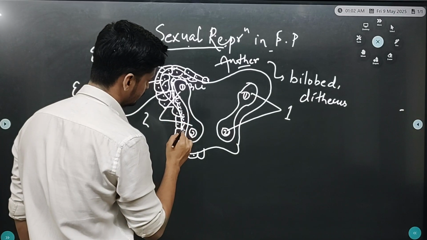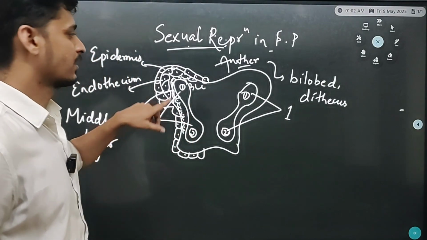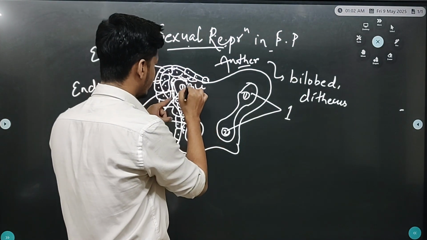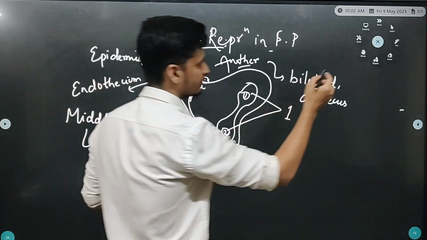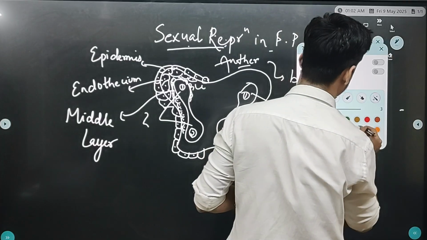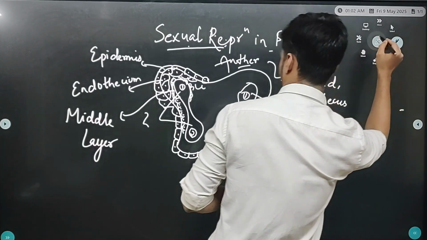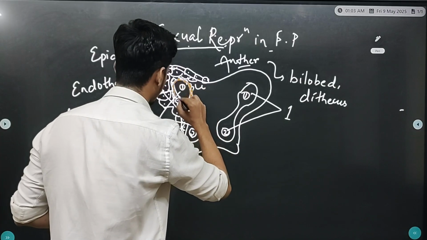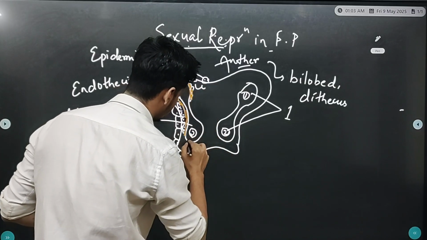And this bilobe structure is protected by a group of cells which protect this bilobe structure.